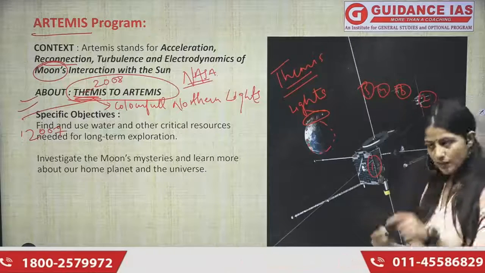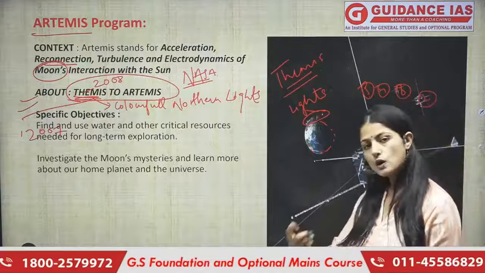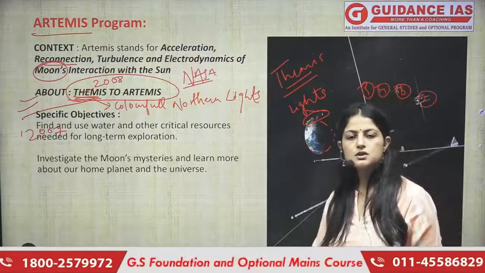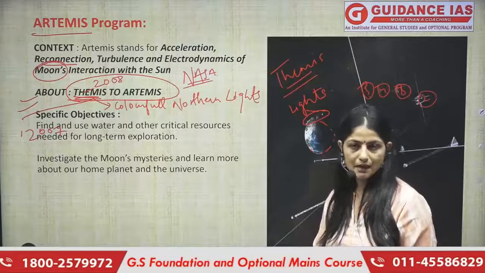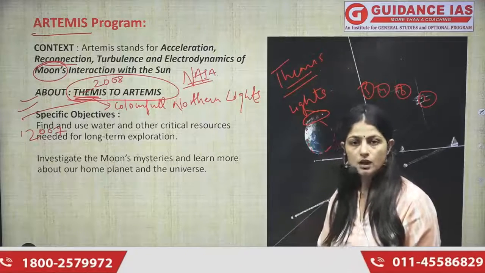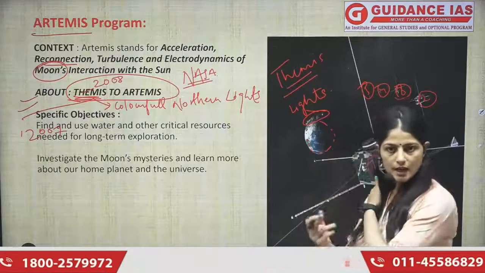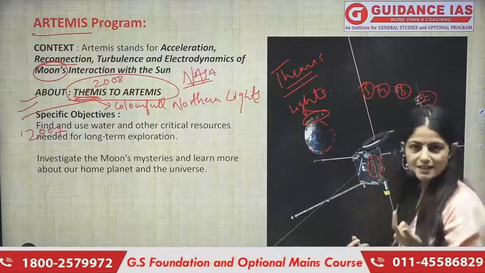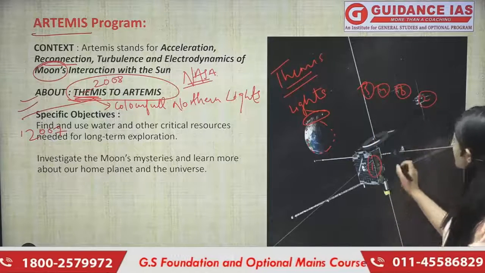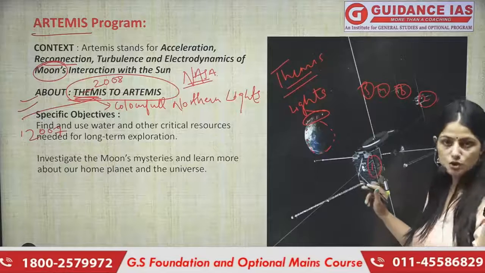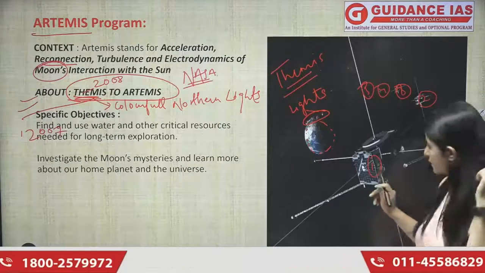But it ran only until 2010. Then NASA scientists thought that after 2010 they wanted to study the moon also. They wanted to study the magnetic field and a lot more about the moon. So they came up with the idea that using the satellites we used in the Themis mission, which are already in space, we can use two of them.